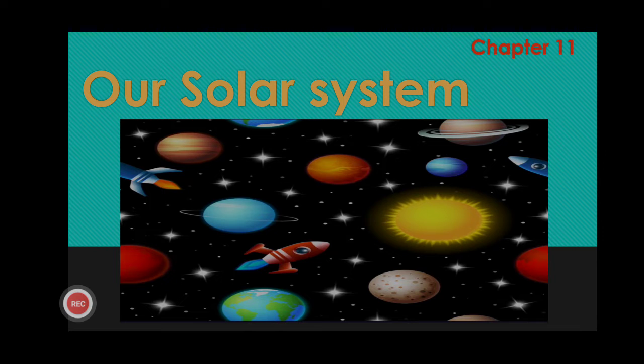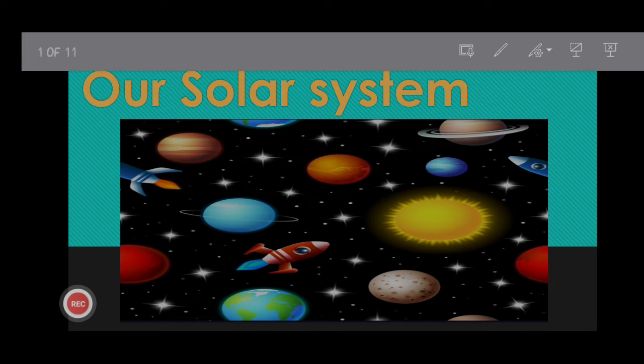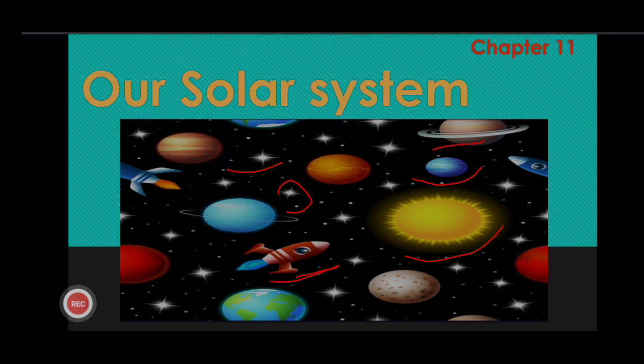Children, what is our solar system? The sun, moon, planets, satellites. As you can see in this figure, this is a satellite, this is our sun. These are planets, okay? These are stars. So, all these heavenly bodies are called the part of our solar system. They combine to form our solar system.